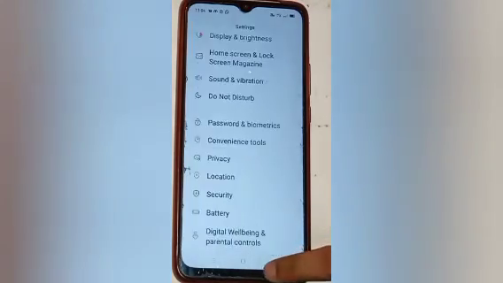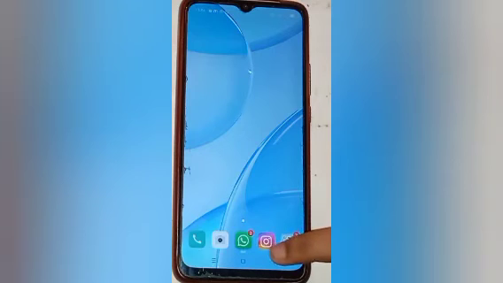So it means that in this way, if your mobile phone is lost, it will not help you to find your mobile phone, because Find My Device is off in your mobile phone.